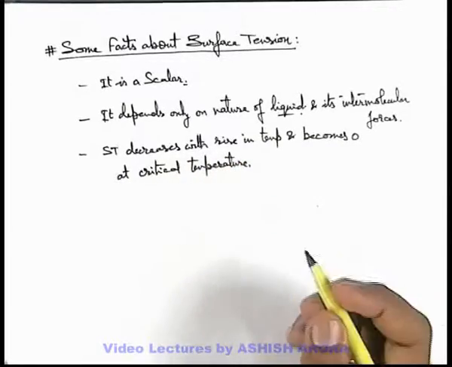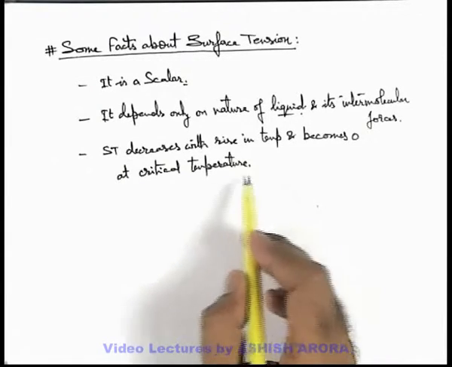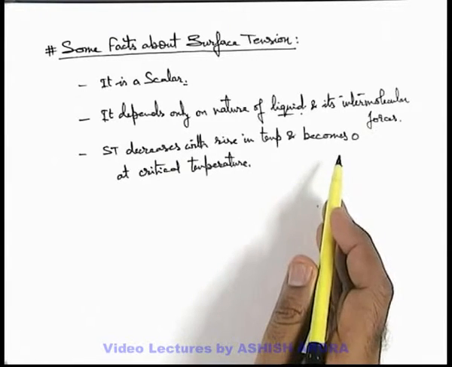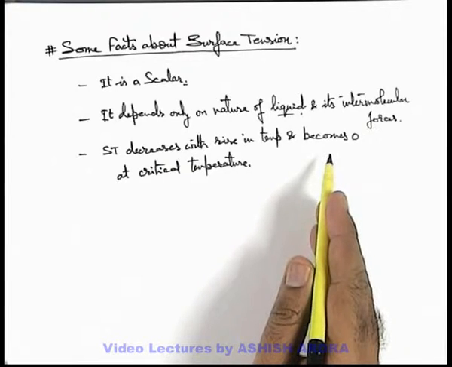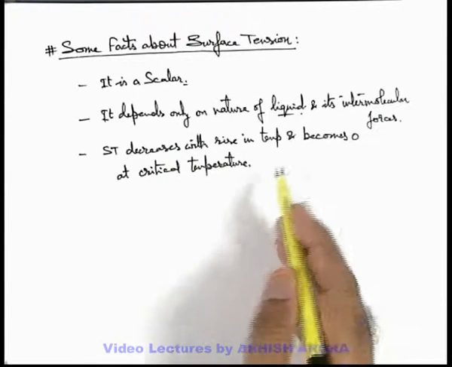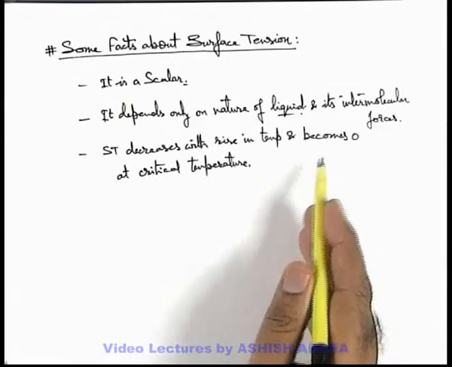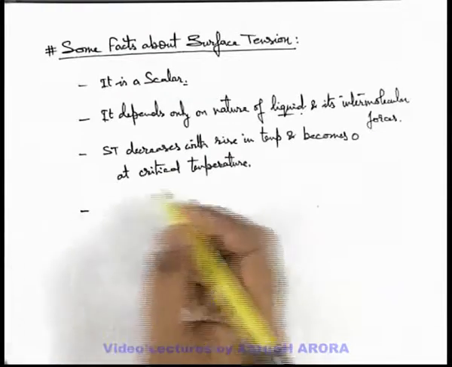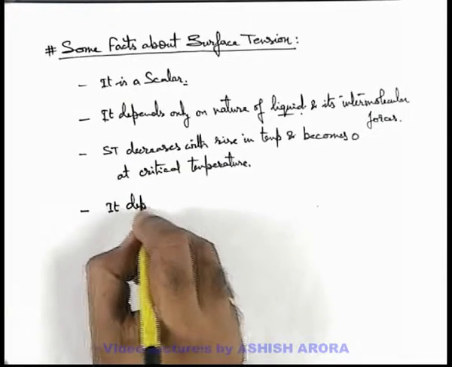There are some exceptions we are not talking about. For every liquid we can say there is a particular temperature at which the intermolecular forces tend to zero, and the surface will not behave like a stretched membrane. So we can say, at that temperature the surface tension decreases and becomes zero at a specific temperature called critical temperature.